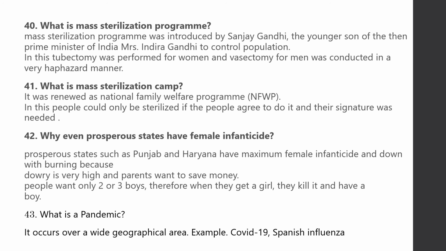What is mass sterilization camp? It was renewed as National Family Welfare Program, NFWP. In this, people could only be sterilized if they agreed to do it and their signature was needed. Why even prosperous states have female infanticide? Prosperous states such as Punjab and Haryana have maximum female infanticide and dowry deaths by burning, because dowry is very high and parents want to save money. People want only 2 or 3 boys, therefore when they get a girl, they kill it and have a boy.